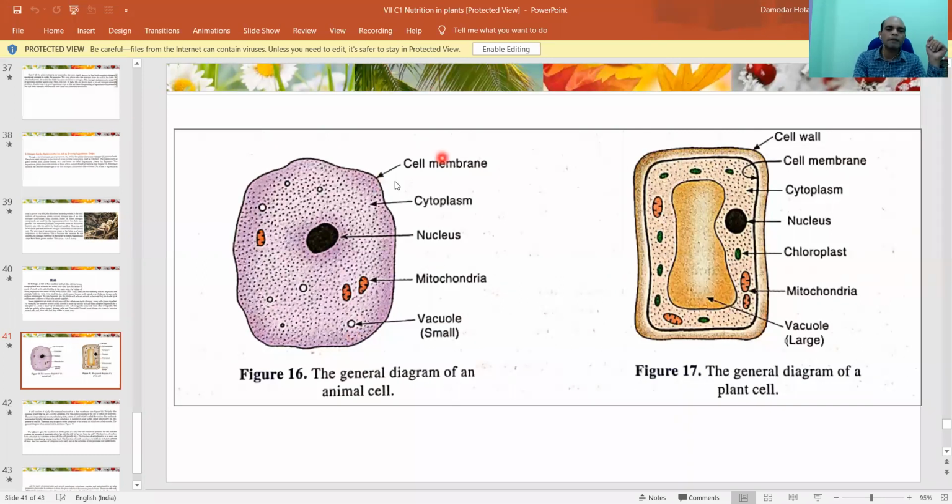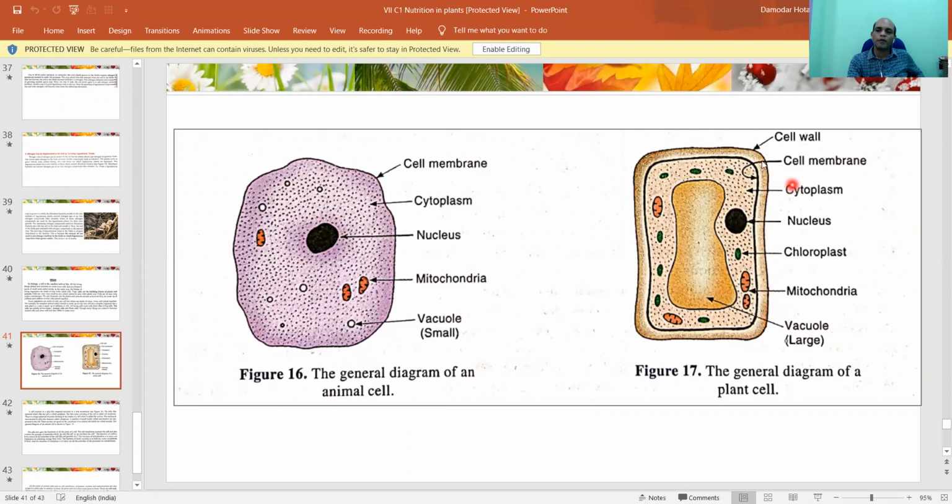One thing: the cell membrane, meaning the cell boundary, is present in the animal cell. The nucleus is present, generally in the center. Between these two, the cytoplasm is present, a fluid-like structure. And in the cytoplasm, what are in the floating state? One is mitochondria and there is the vacuole, small vacuoles that are present over there. Good. Now let us go to the plant cell. What is present in the plant cell?